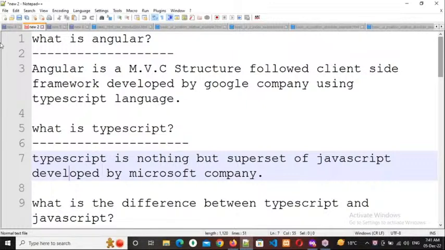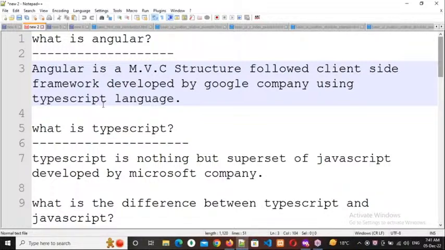Google company developed Angular, Microsoft developed TypeScript. Angular is developed by the TypeScript language. Now tell me, who is the owner of Angular, Google or Microsoft or both? Respond, everybody. Both, sir. Microsoft and Google. Actually, Google only is the owner. Why? Because TypeScript was developed by Microsoft, not Google directly.